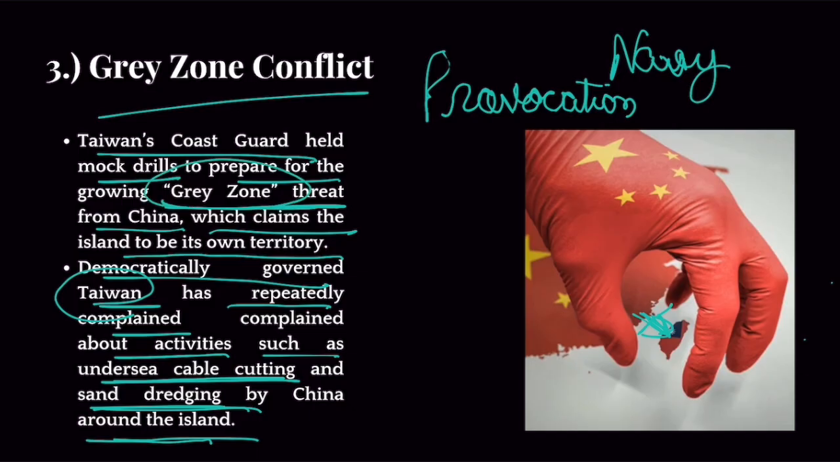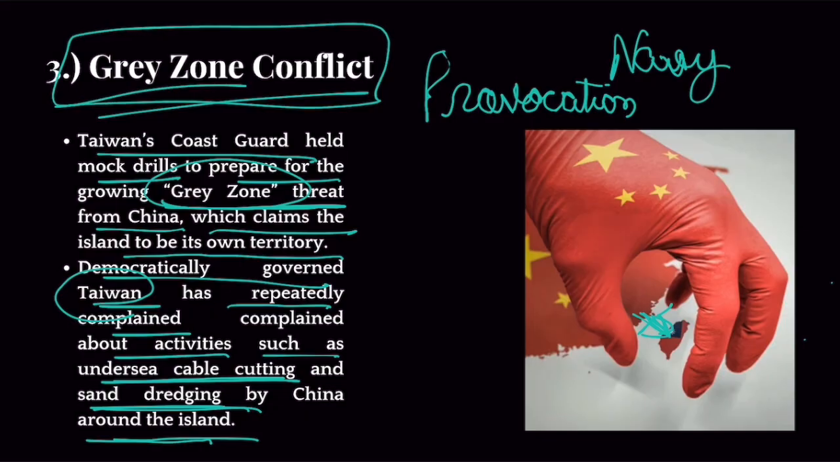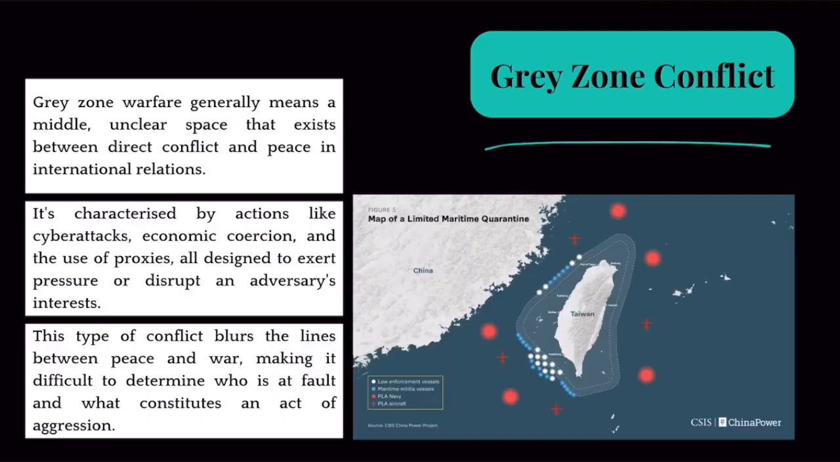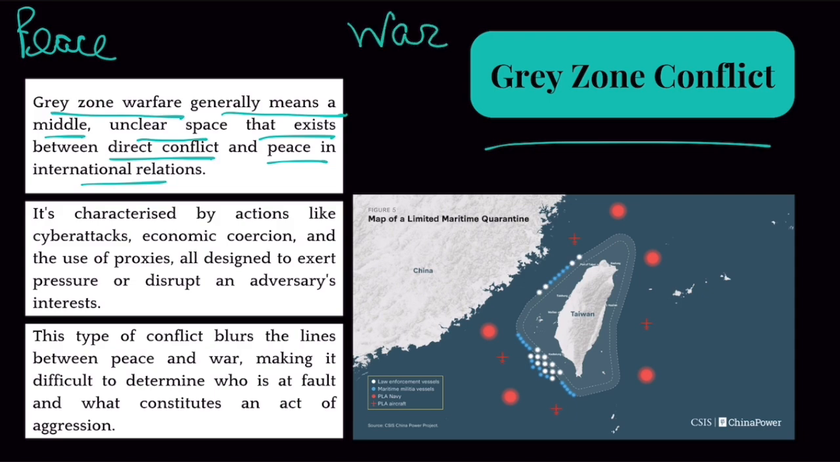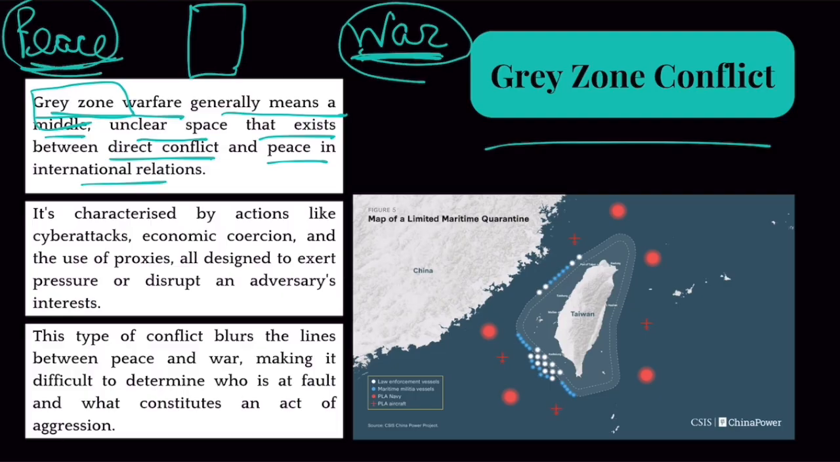Now, what is important for us to know is, what is the definition of this word grey zone? So what is a grey zone conflict? Grey zone warfare generally means a middle, unclear space that exists between direct conflict and peace. So, relationship between two countries can either be that of peace or complete war. But there is a place in between, and that is known as the grey zone. The countries are neither at peace nor at war. And they are fighting with each other. Yes, they are not fighting to the extent of a full-blown war, but they are fighting with each other.